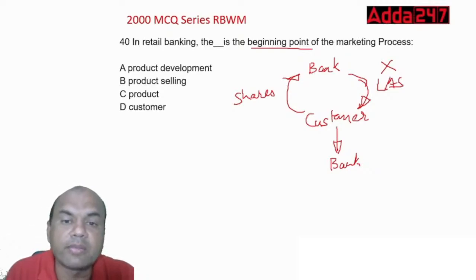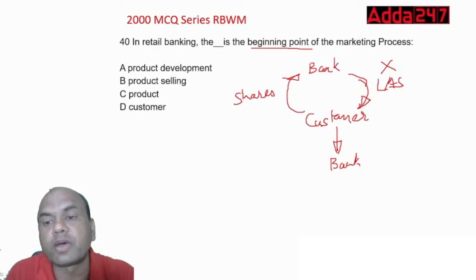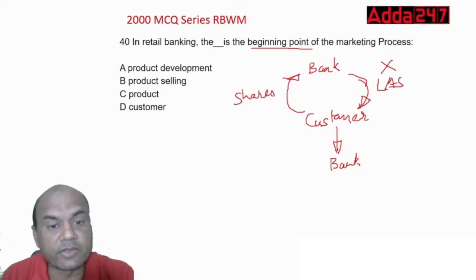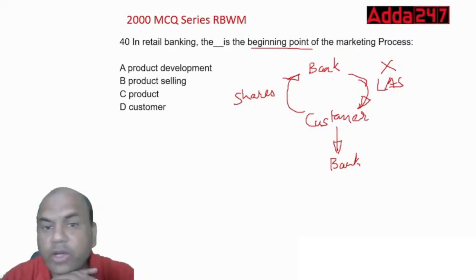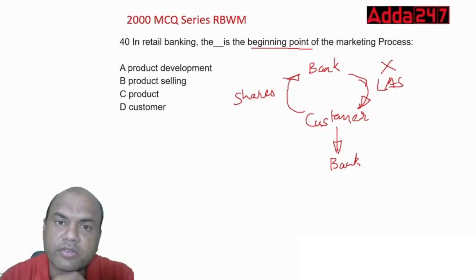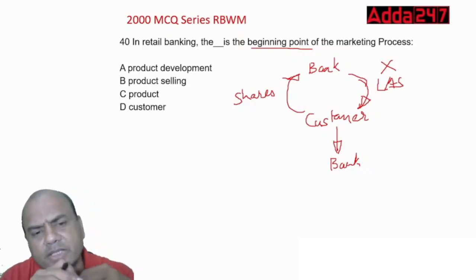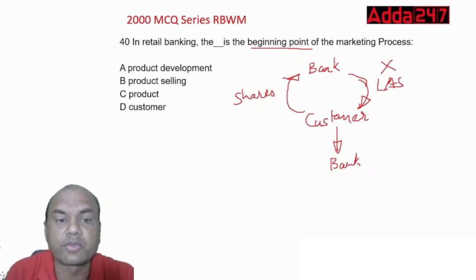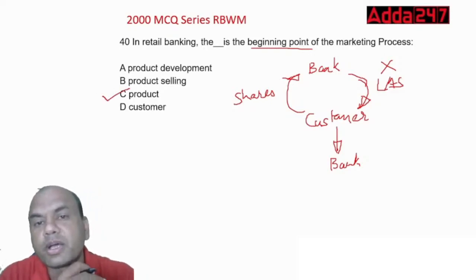So in retail banking, the dash is the beginning point of the marketing process. Product development, product selling, product and a customer. Which is the beginning point? Just now I gave you the hint. If I don't have the product, will you stay with me? Even if I give very good service and everything else is good, will you stay with me? No, right? So that's why product is the beginning point of all your marketing process.